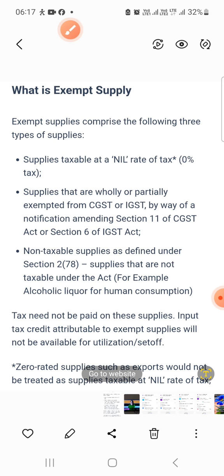So what is happening is that you are the final consumer, and you have to pay, and this is exempt, so the GST credit would not be available.